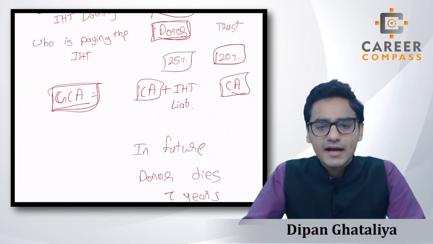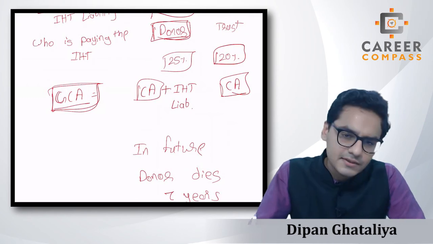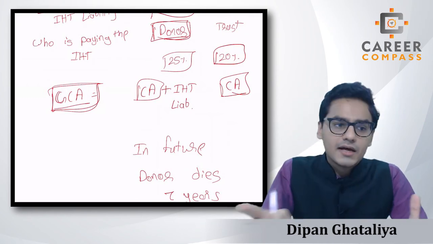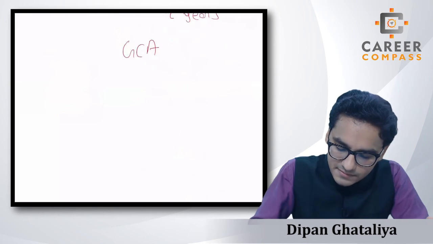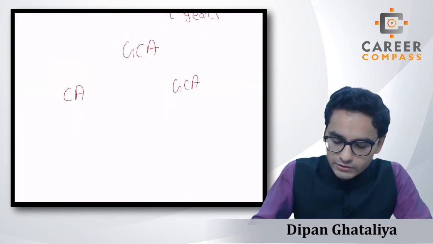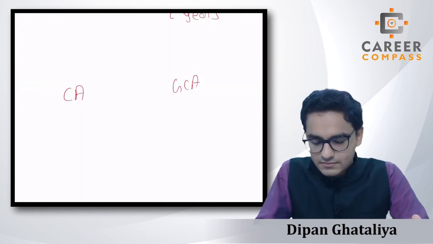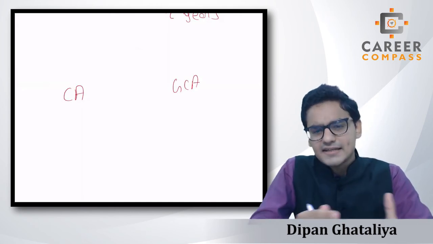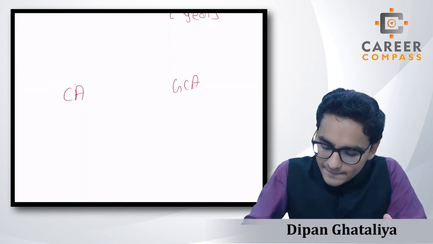Now students, you will ask me that, sir, why do we use two different kinds of figure, chargeable amount and gross chargeable amount? So what is the difference between both these things? Students, now I am going to explain exactly what the difference is between the gross chargeable amount and chargeable amount, and why there are this kind of complex rules for this GCA.